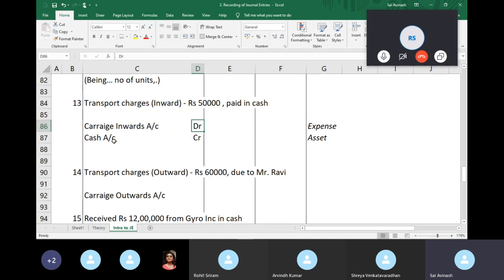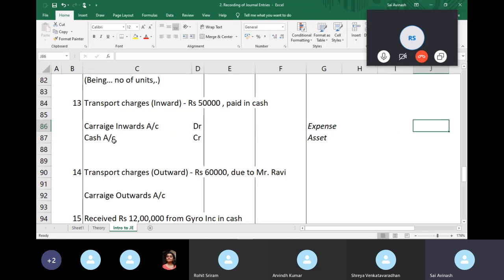An asset or liability will not affect your profit. Say for example, my cash increases, right? The fact that my cash is increasing will not affect the profit. Why is my cash increasing? Am I receiving money for a sale? Am I receiving interest? That aspect of the transaction is what will affect the profit, right? Because interest will affect the profit.